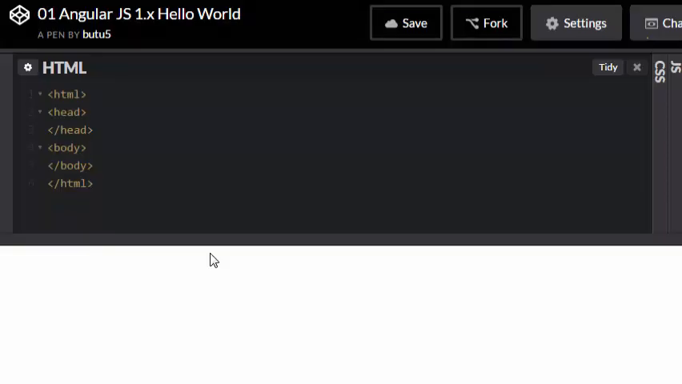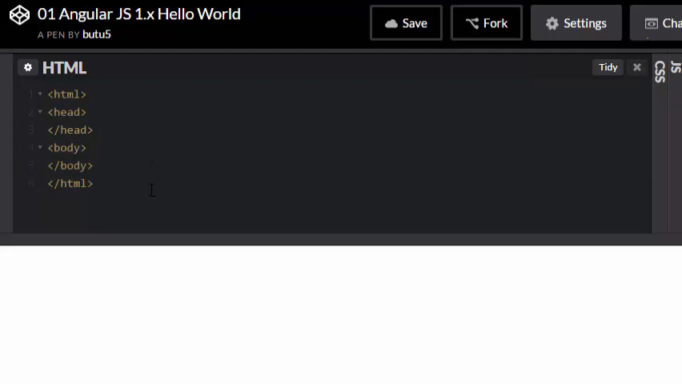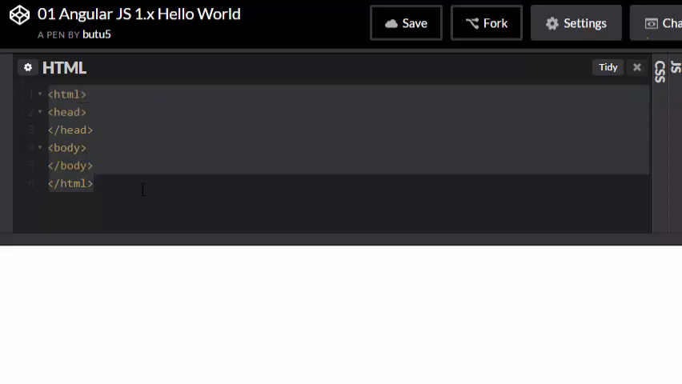Let's start by creating a simple hello world program using AngularJS. I am using CodePen for the demonstration purpose. I started with a very simple HTML. I have not yet added any functionality to it. It contains head, body, and the simple basic structure.